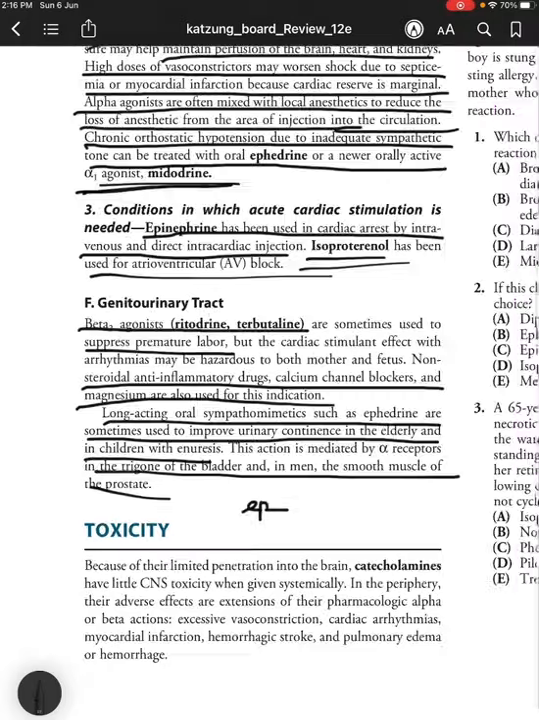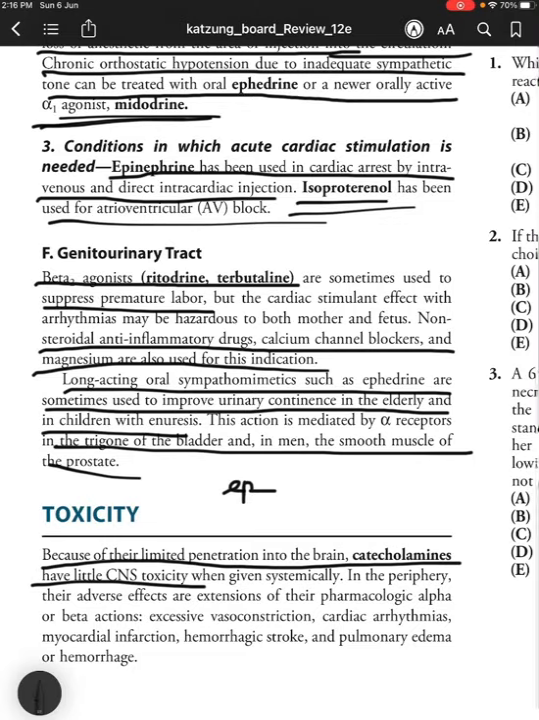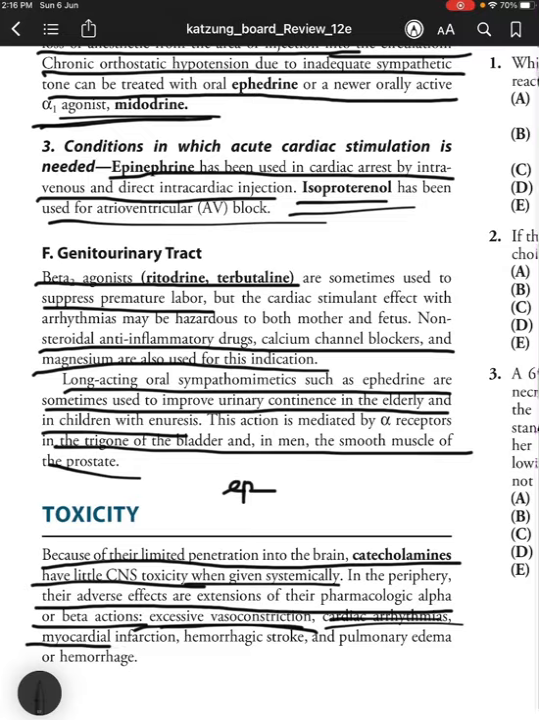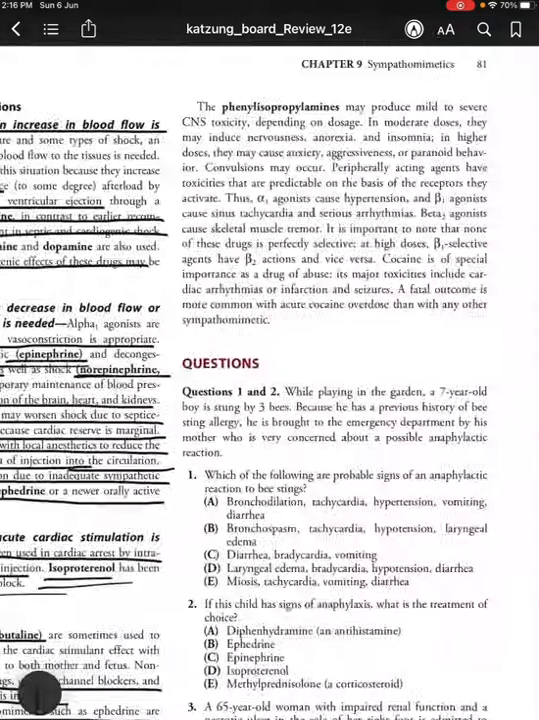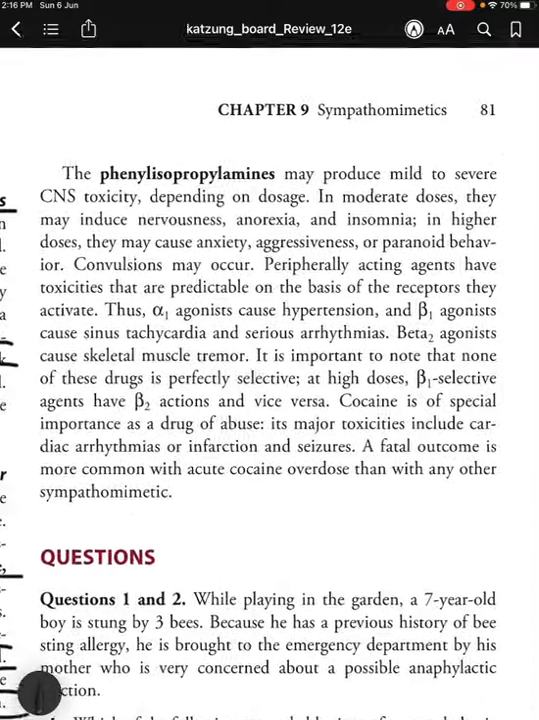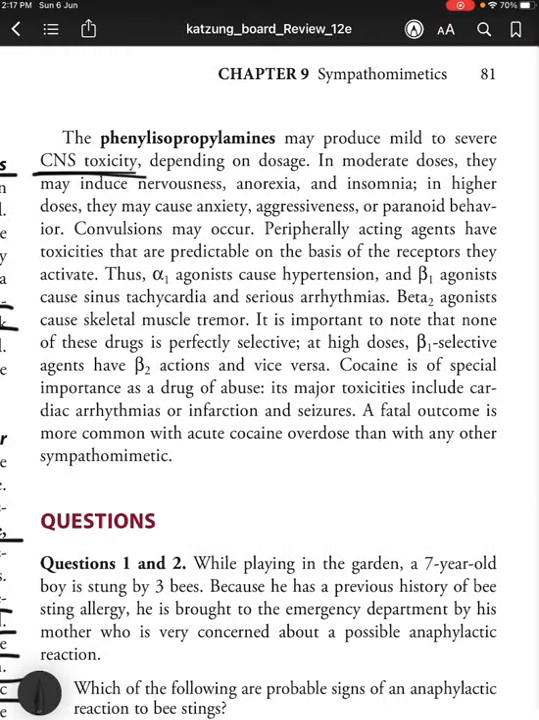Toxicity. Because of their limited penetration into the brain, catecholamines have little CNS toxicity when given systemically. In the periphery, their adverse effects are extensions of their pharmacological alpha or beta actions, such as excessive vasoconstriction, cardiac arrhythmias, myocardial infarction, hemorrhagic stroke, and pulmonary edema or hemorrhage. The phenylisopropylamines may produce mild to severe CNS toxicity because they are synthetic, depending on the dosage. In moderate doses, they may induce nervousness, anorexia, and insomnia. In higher doses, they may cause anxiety, aggressiveness, or paranoid behavior. Convulsions may occur in case of cocaine.